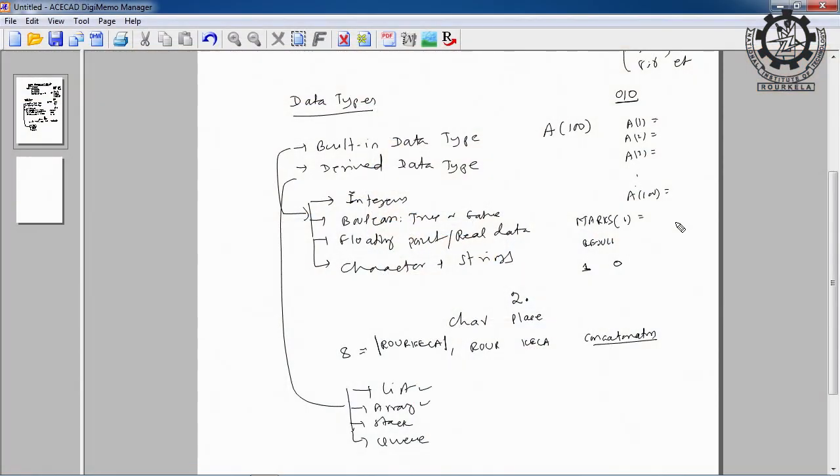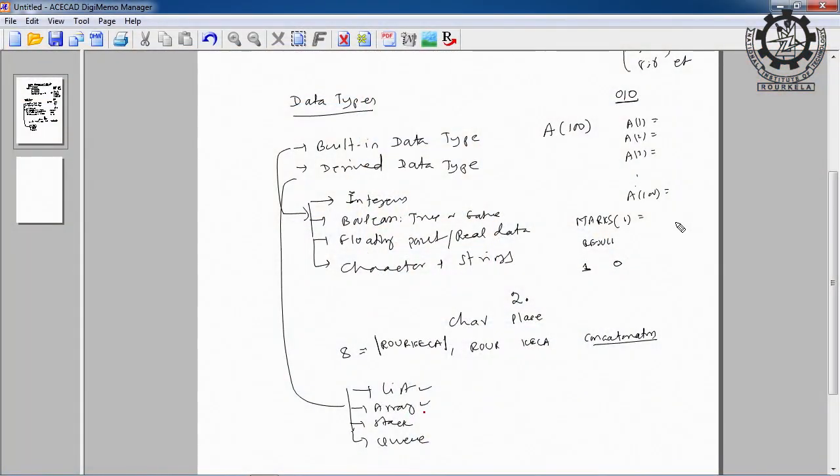So, array I have already told you, array is a particular data structure, and we cannot say it is trivial, because unless you take more than 0 items, we cannot define an array. An array must consist of a number of other data items which belong to built-in data types, like array of integers, array of Boolean values, array of floating points, array of characters, array of strings. Am I clear? By taking the built-in data type, we can define the derived data type.